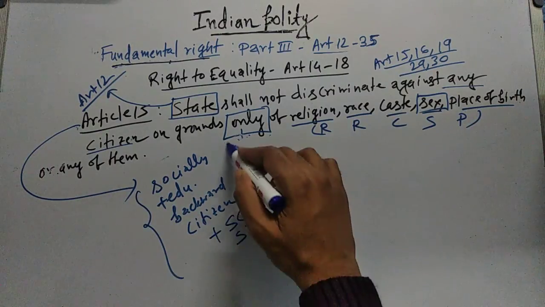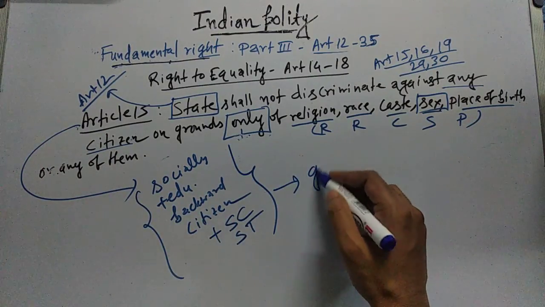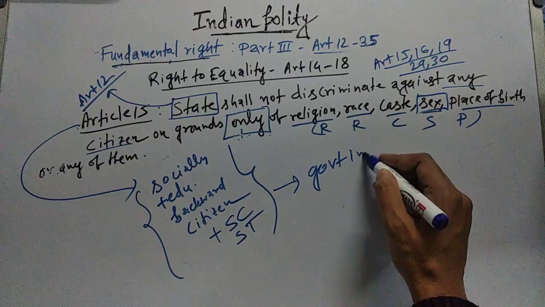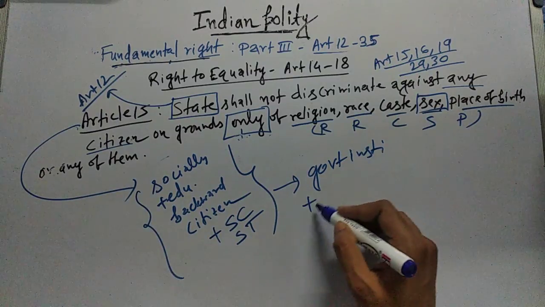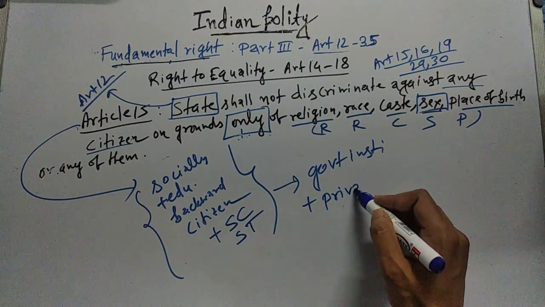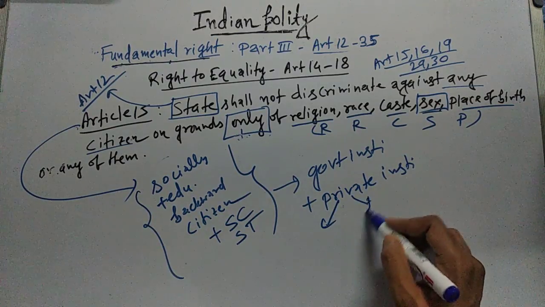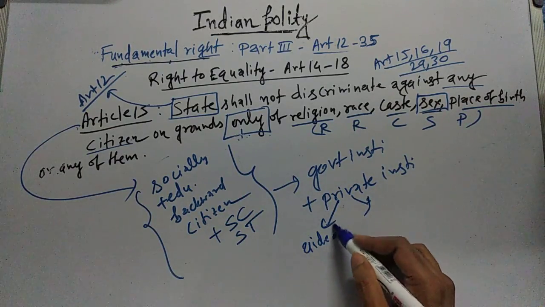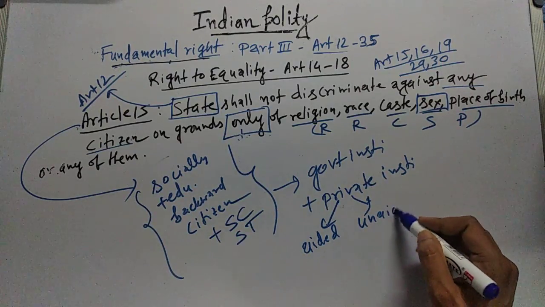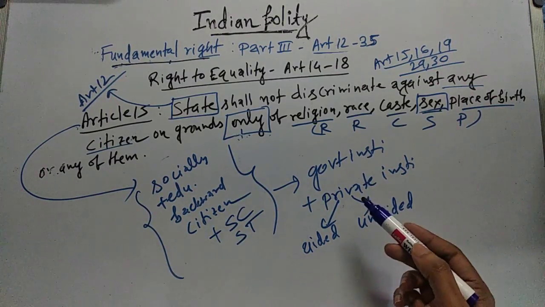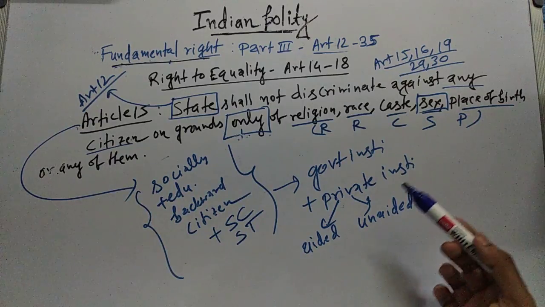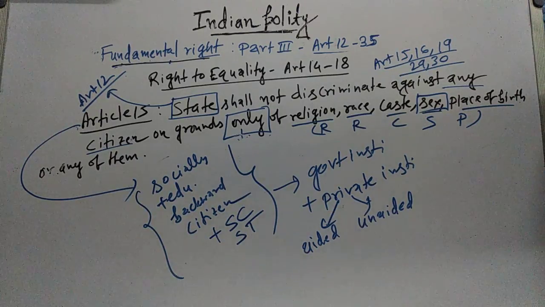And this exception is applicable to government institute and this is applicable to private institute as well. Now whether that private institute is aided by the government or unaided does not matter. It is applicable to aided private institute, it is applicable to unaided private institute, it is applicable to government institute.